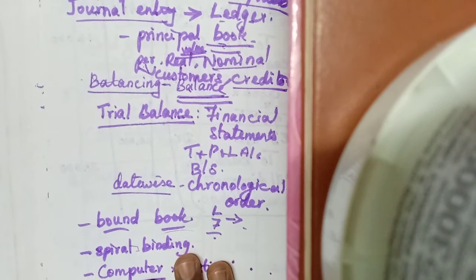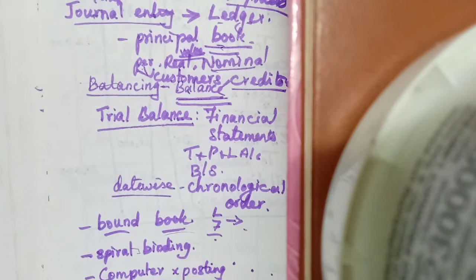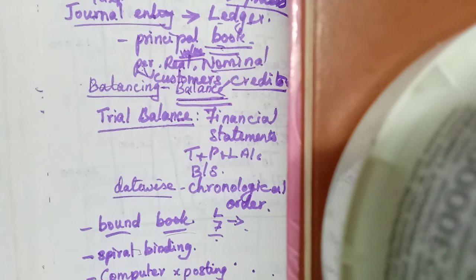But practically nowadays what is happening? Computerized accounting is followed. Here only the journal entries must be prepared: what is debited, what is credited for a transaction. Once we debit a particular account, automatically that account will update everything. It will post in the cash account, for example, cash account data to sales account. Cash account will be posted in the cash account and it will balance and it will show the balance.